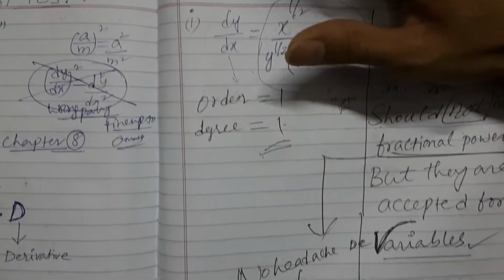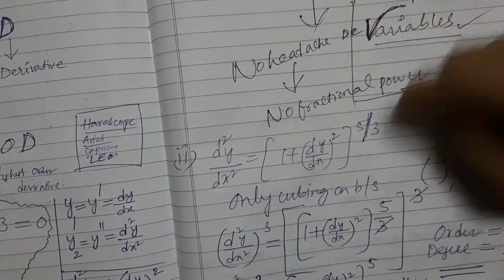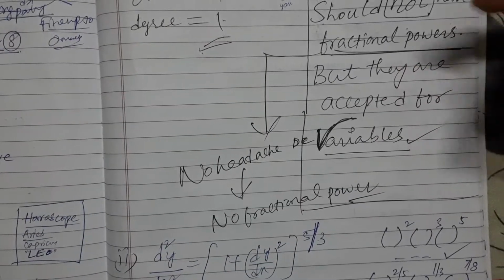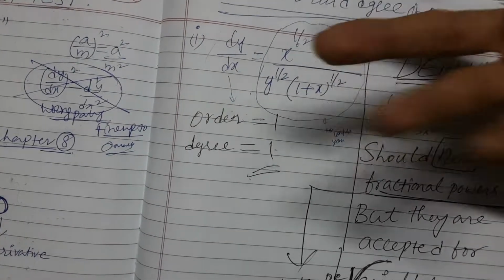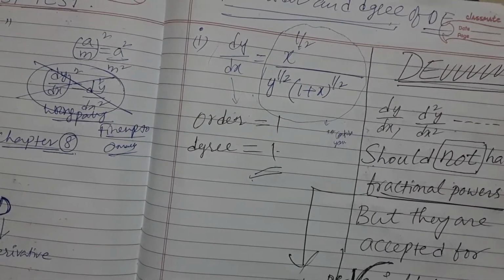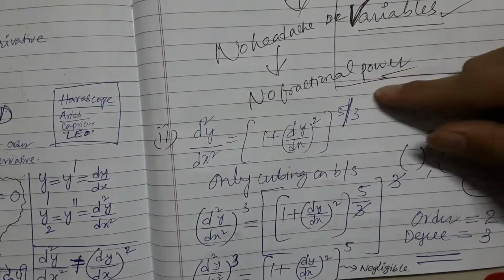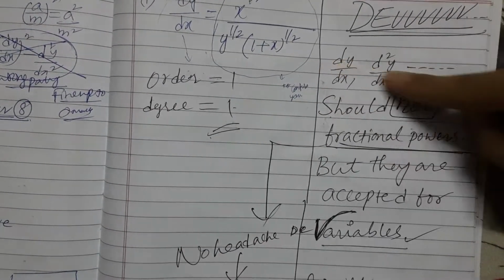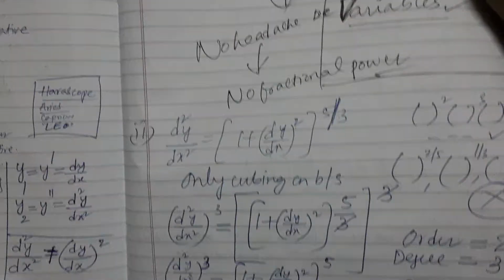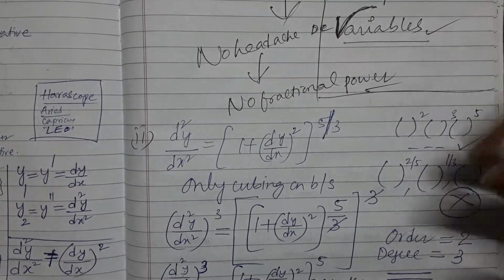Here, did you see dy by dx? Over here, dy by dx is there. And according to this rule, we say variable, you can put a fraction. Here, variables x, y, 1 plus x, you can put any fractional power, no problem. But the problem arises when you put dy by dx here with a fraction. Here also you say it should not have fractional powers. Anything like that should not have fractional power. It has a fractional power, so how do we get rid of it? We do cubing on both sides.